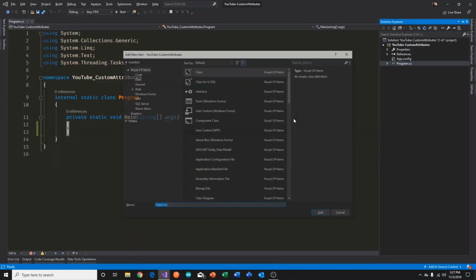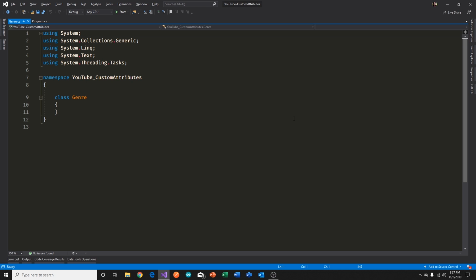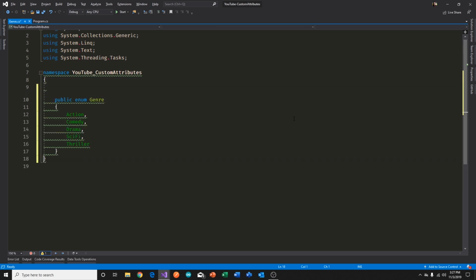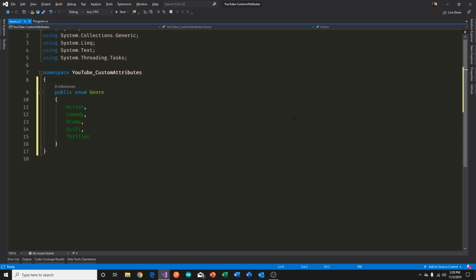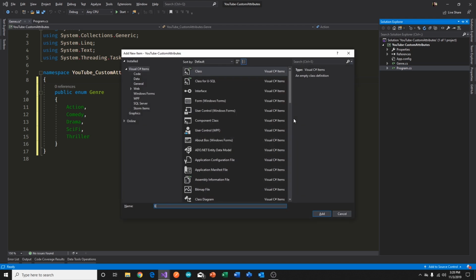custom attributes before, right? Okay, so step one is we need a genre enum. That's our genre enum. We also need an attribute class. Custom attributes are nothing but a class that descends from the base class Attribute, right? And the class names of these custom attributes must end in the suffix Attribute. So let's do that. We're going to call that EnumDescriptionAttribute.